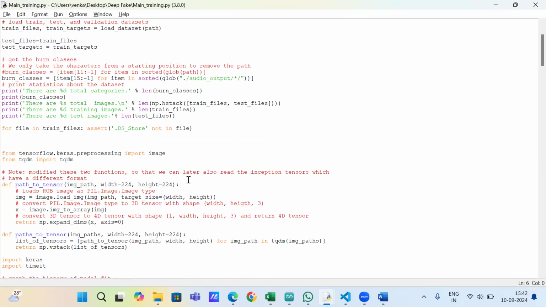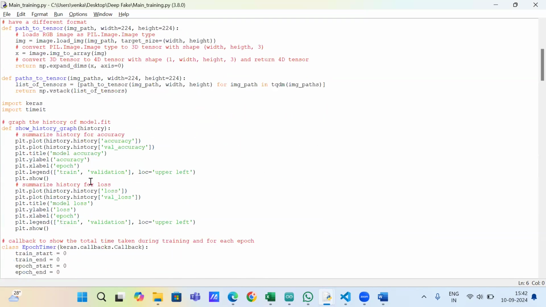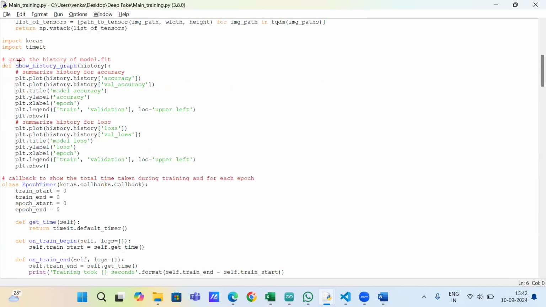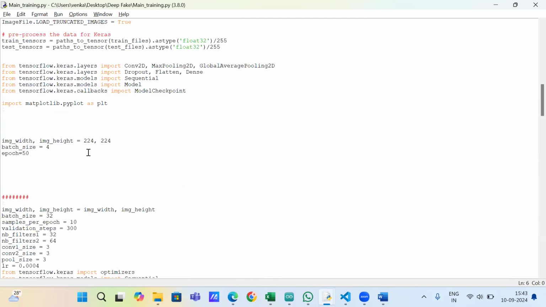Now, this is the pre-processing step, and this is a progress bar. It's a tqdm progress bar. It's nothing but a progress bar. It will show how your training is going on. And here we show the graph of how much loss your model has and what accuracy your model hits. And this here is early stopping. If your model's performance goes down, it can stop earlier and give you the best accuracy.